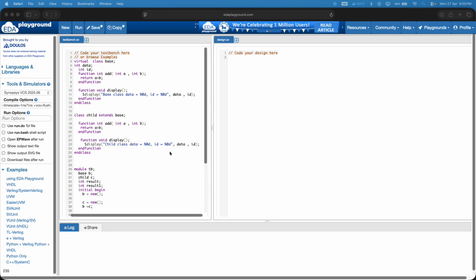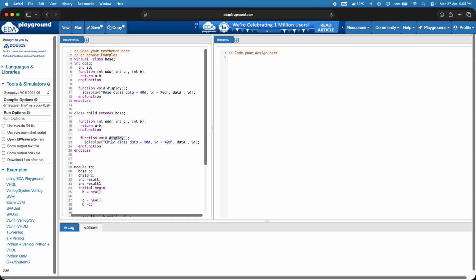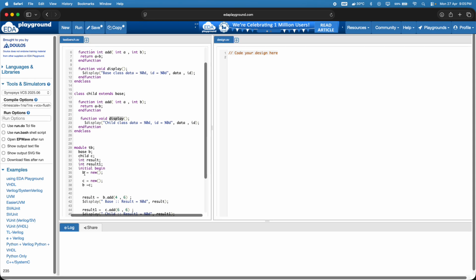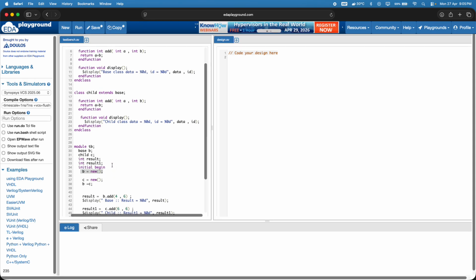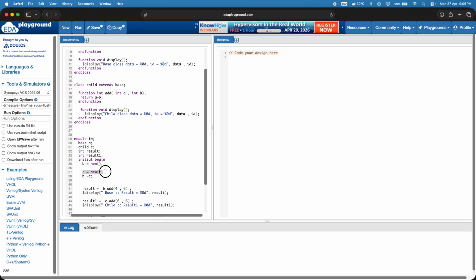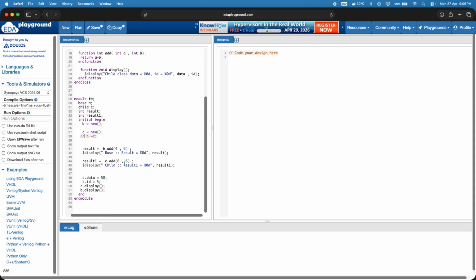Let's consider an example as we have discussed previously. Here we have the virtual class base, and it has some methods like addition and display. Similarly, the child class, which extends from the base class, has an add method and a display method. Now we will try to create an object for the base class, and similarly for the child class, and then assign. As of now, let's comment this and see the results.